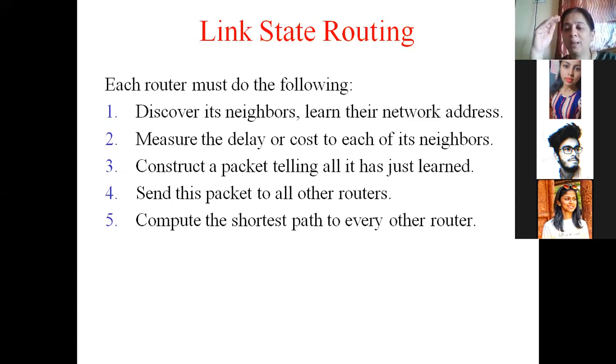After every interval of time, this procedure is repeated so that new, smaller routes can be updated inside the router's memory every now and then. Hence, link state routing is also an example of an adaptive routing algorithm.